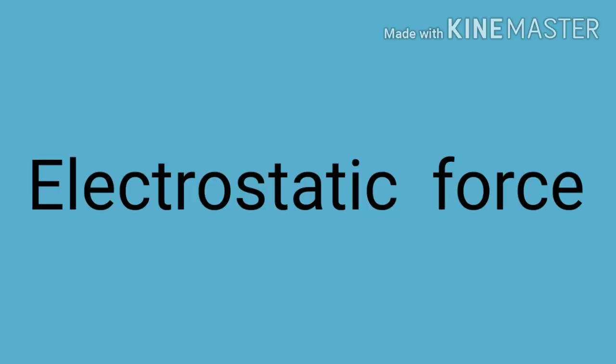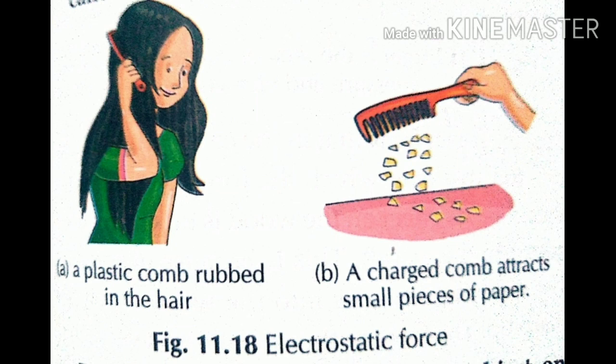The second type of non-contact force is electrostatic force. Many times in your daily life, you have seen that when you bring a plastic comb close to a heap of small pieces of paper, nothing happens. But when you rub a plastic comb several times with your dry hair and then bring it near a heap of small pieces of paper, they are attracted by the comb. Did you ever think why this happens?